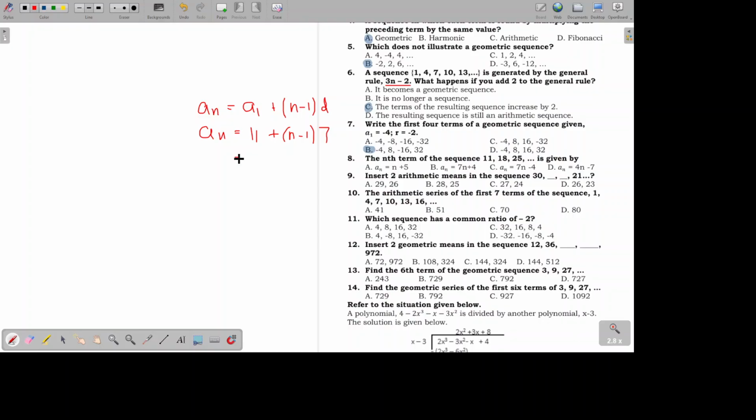Multiplying, we will get 11. I'm sorry for the handwriting. I'm writing using a mouse. 7 times n is 7n. Negative 1 times 7 is negative 7.